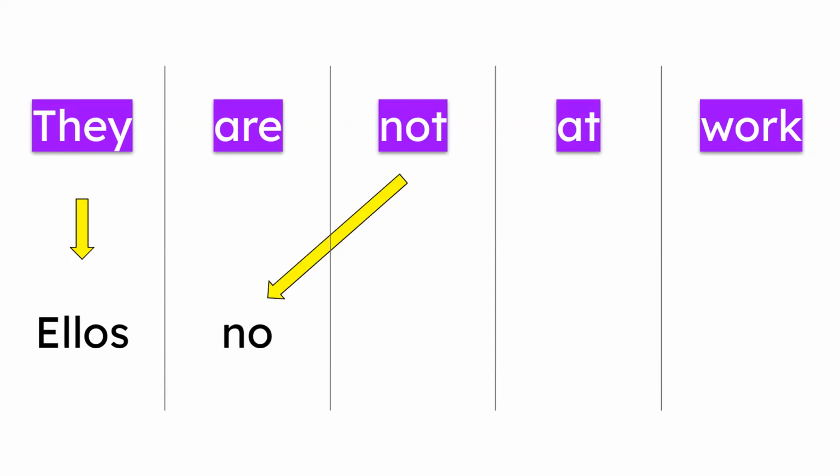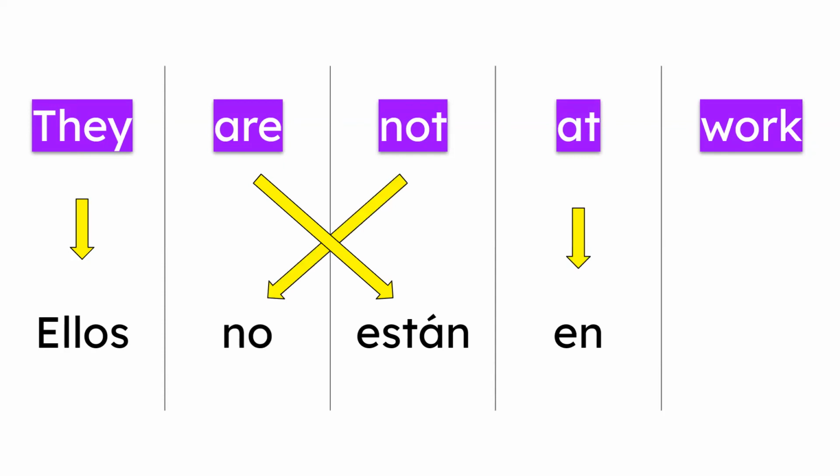This is a negative statement. So ellos no. No first. And then están. Ellos no están. What else? That's right. In, and work. Did I hear trabajo? No. I'm sure you didn't say that. It's el trabajo. Ellos no están en el trabajo.